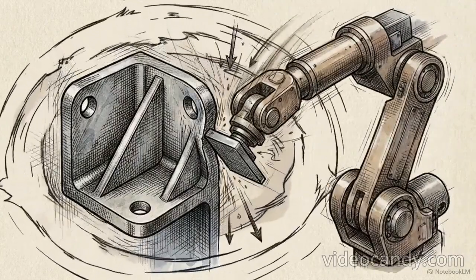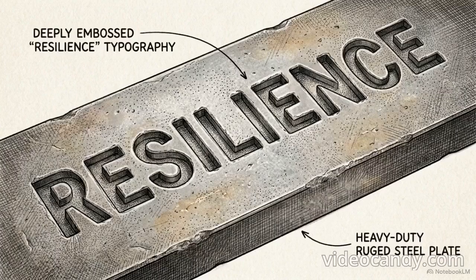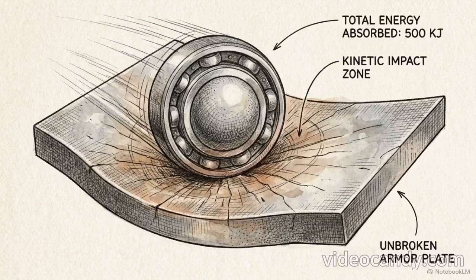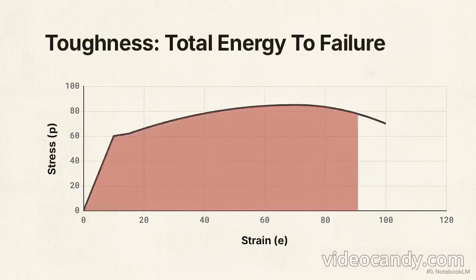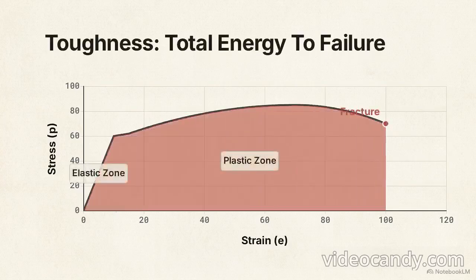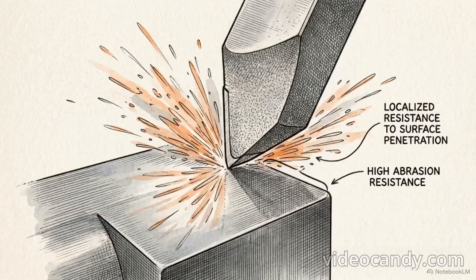Static, slow building loads represent a fraction of the forces at play. High-speed sorting environments involve continuous cyclic vibration and sudden shock impacts. The defense against this dynamic failure is toughness. This is defined as the total energy a material can absorb under force before fracturing entirely. This visualization shows toughness as the entire measurable area beneath the material's stress-strain curve.